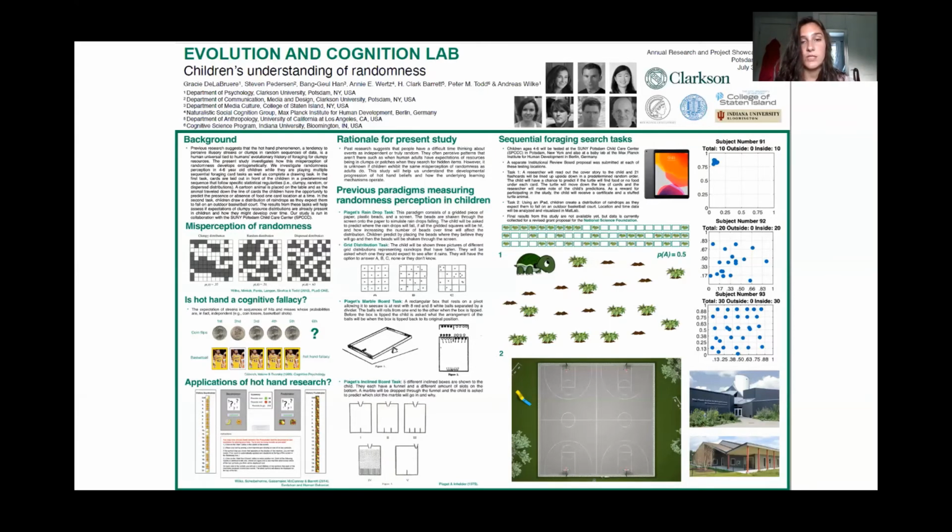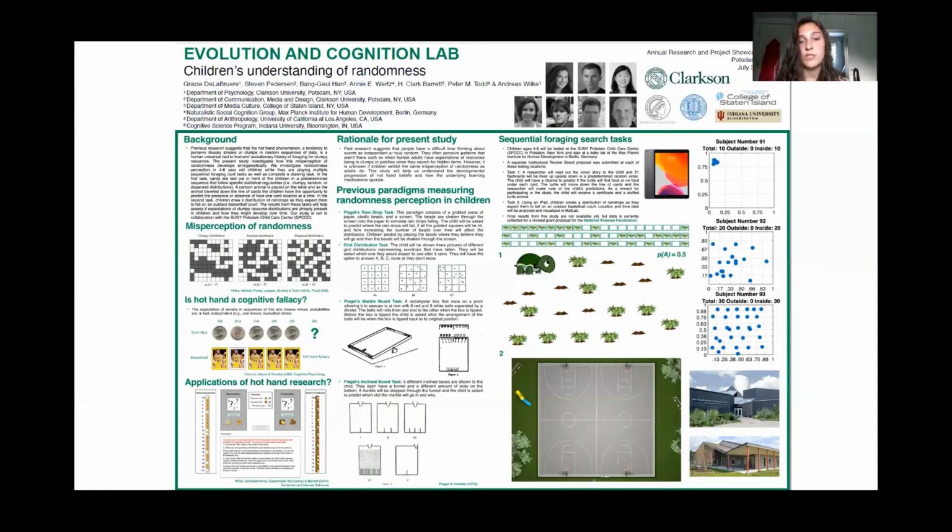The first task, which is the sequential foraging card task, the researcher will read out a cover story about an animal looking for food to the child, and a number of flashcards will be lined up upside down in a predetermined random order, and then the child will have a chance to predict if the animal will find food under the card or if they won't, so a hit or a miss.